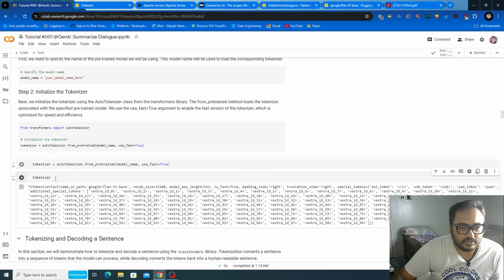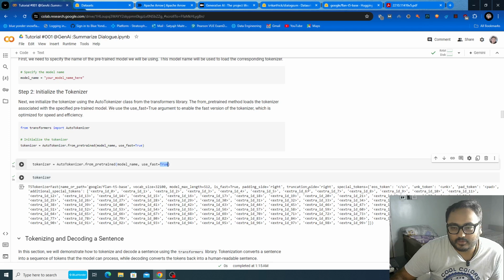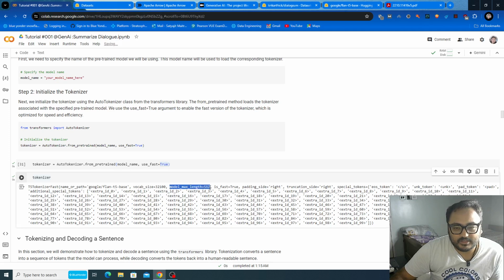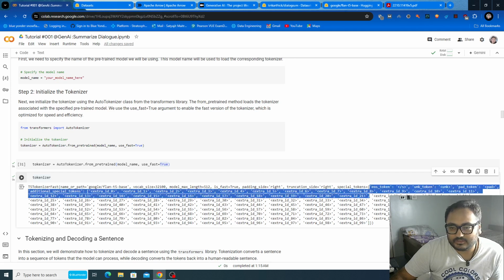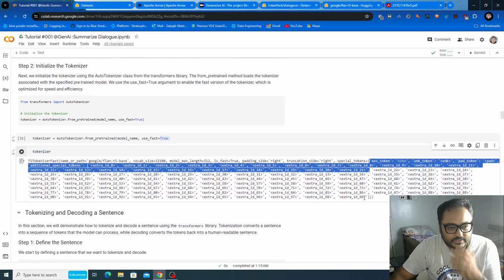If you run this tokenizer command, you can see this is a T5 tokenizer, and as we have used the fast flag, the tokenization will use the optimized approach. The model maximum length is 512, the vocabulary size is 32,100, padding is on the right side, truncation is on the right side, and these are the special tokens.